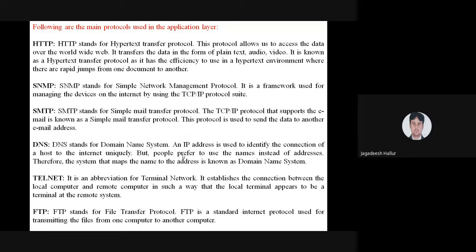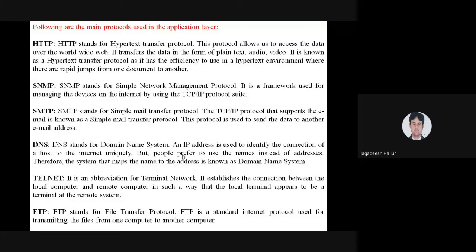What work is HTTP going to do? This protocol allows us to access data worldwide. You type something, and you get that data in front of you immediately, with HTTP and then the name, which maps to an IP address like 168.122.10.0.1. So whatever you type in the website, it is going to take the HTTP colon slash, and the whole word has to be accessed.